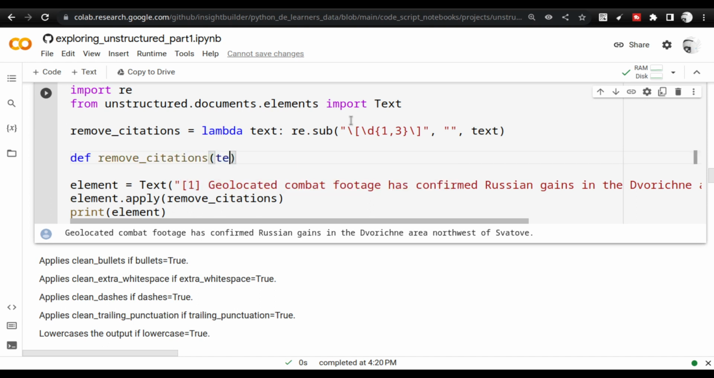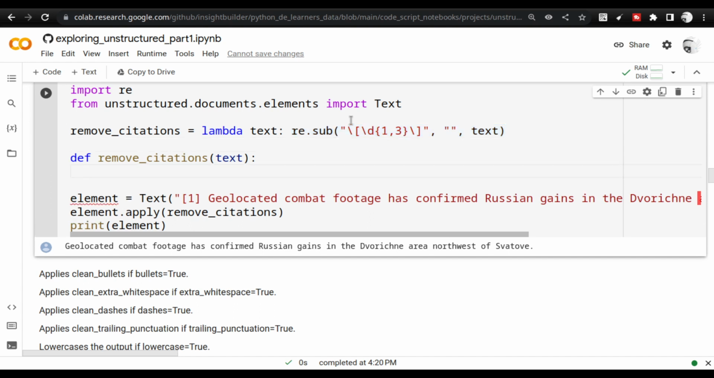citations, and it will be like this. So it will be text, and what we can do is this entire activity, the activity of removing the citations, will be inside this. So it will be inside here, and we will be returning it. That's it. So this particular aspect is what this single line is doing.